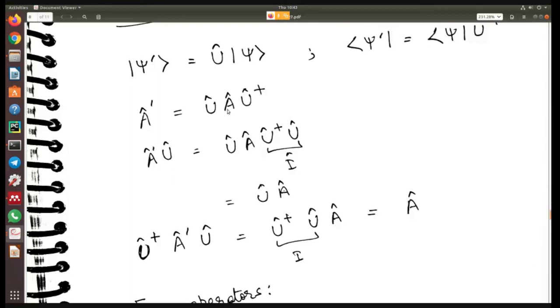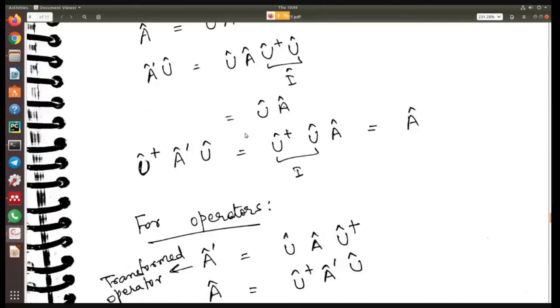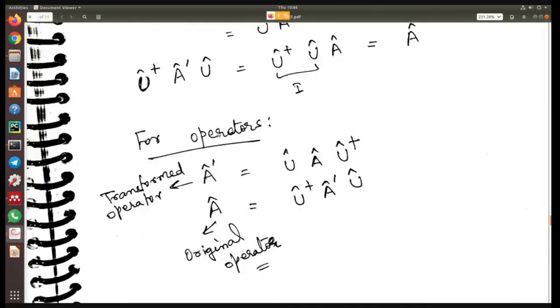So this is how to use a unitary operator and convert an operator to a new operator. You have an operator, you multiply one side with U and the other side with U dagger, and you get a new operator, A dash. That is the way to do it. So A dash will be the transformed operator, transformed using the U operator. And A is the original operator, which you can get by reverse transforming the A dash operator: A is equal to U dagger into A dash into U.